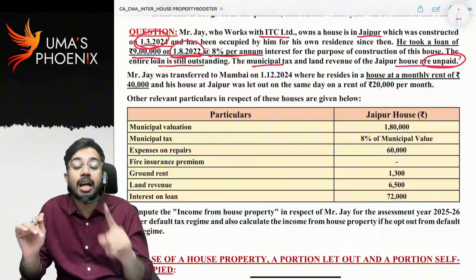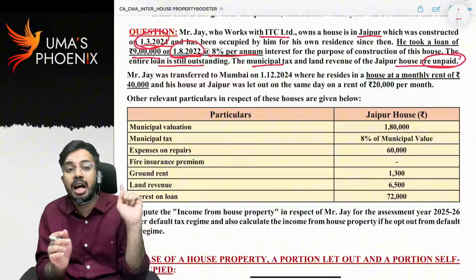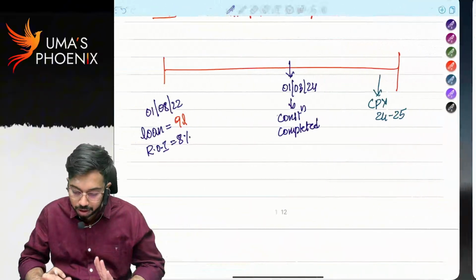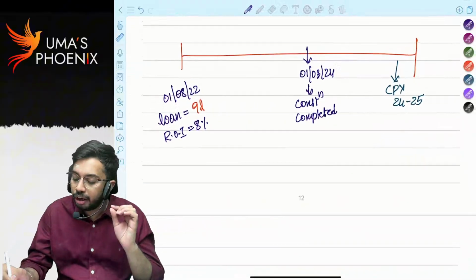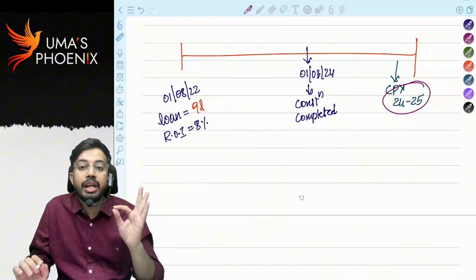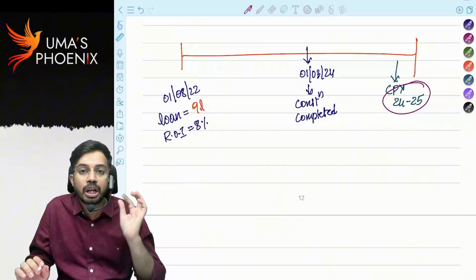If municipal taxes are not paid, they are not allowed as deduction in the current previous year. In the year in which they are paid, in that year they are allowed as deduction. Now, in order to calculate interest for 24-25, we need to calculate pre-construction period interest. What is pre-construction period?